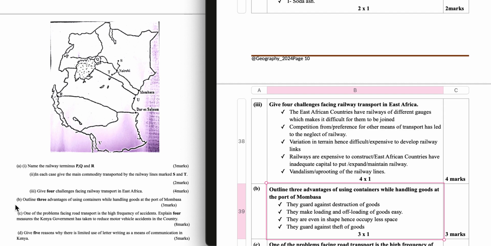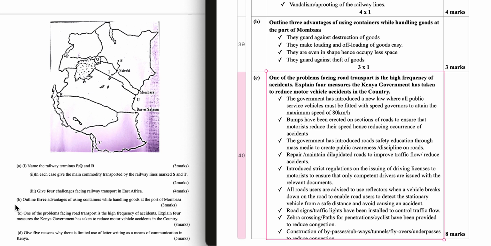Question 10C. One of the problems facing road transport is the high frequency of accidents. Explain 4 measures the Kenyan government has taken to reduce motor vehicle accidents in the country. The government has introduced a new law where all public service vehicles must be fitted with speed governors to attain the maximum speed of 80 kilometers per hour.